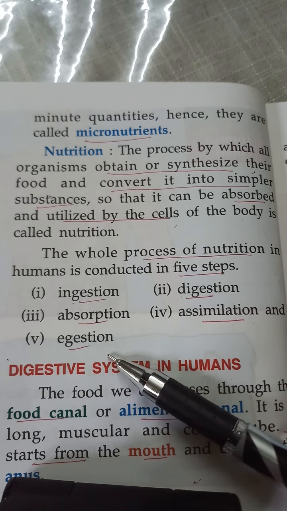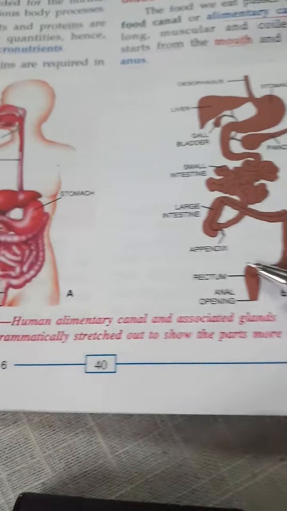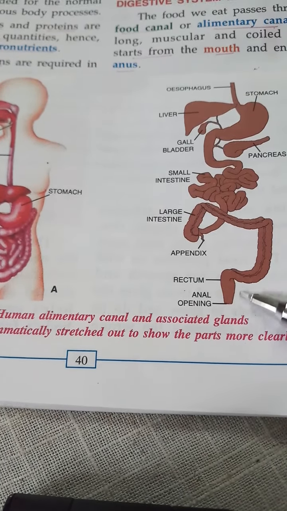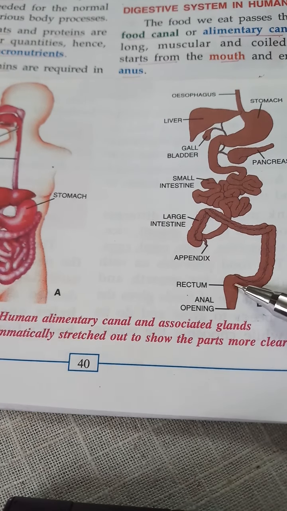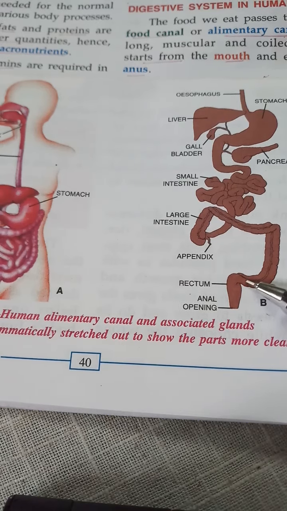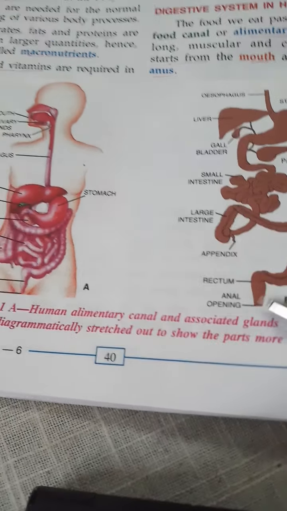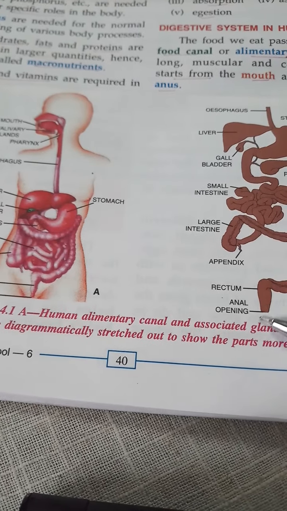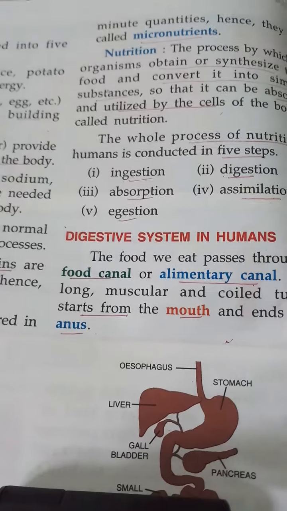You know that the last part of our large intestine, the rectum, will store all the waste material. Then through the anal opening, we will defecate it, or waste will be thrown out from the body. That process is known as egestion.